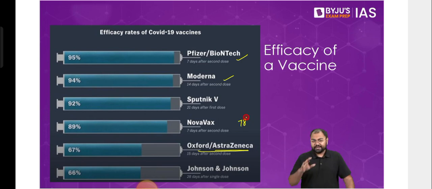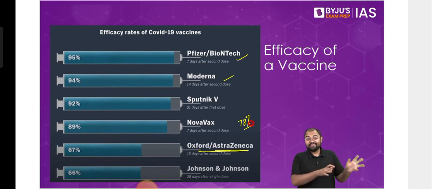You might have come across these numbers, and these numbers would also worry us, thinking that, okay, the US is getting a vaccine which has an efficacy of 95%. We are getting a vaccine which has an efficacy of just 67% or 78%. So something is wrong here. It's not good enough for us, perhaps. You might get these kinds of feelings, right? So that's why understanding these numbers is very, very important.